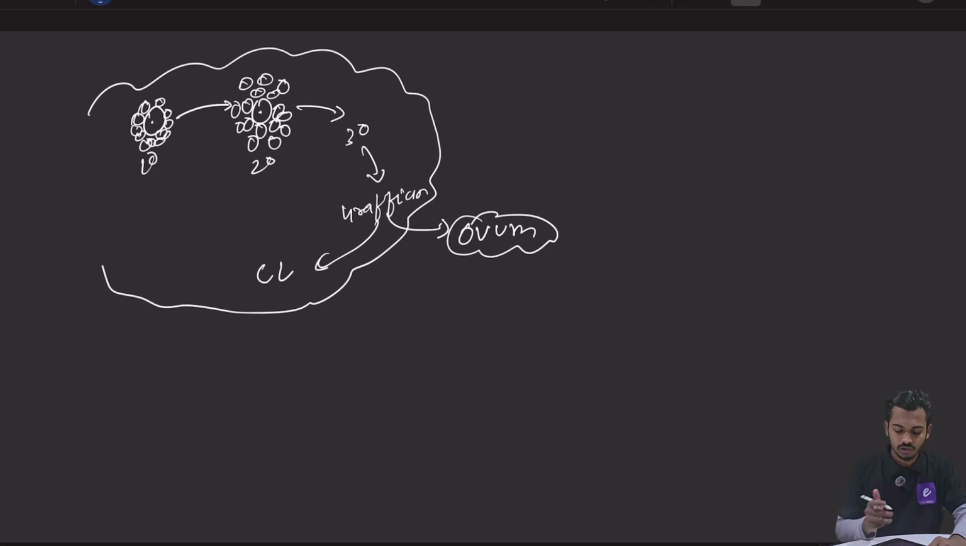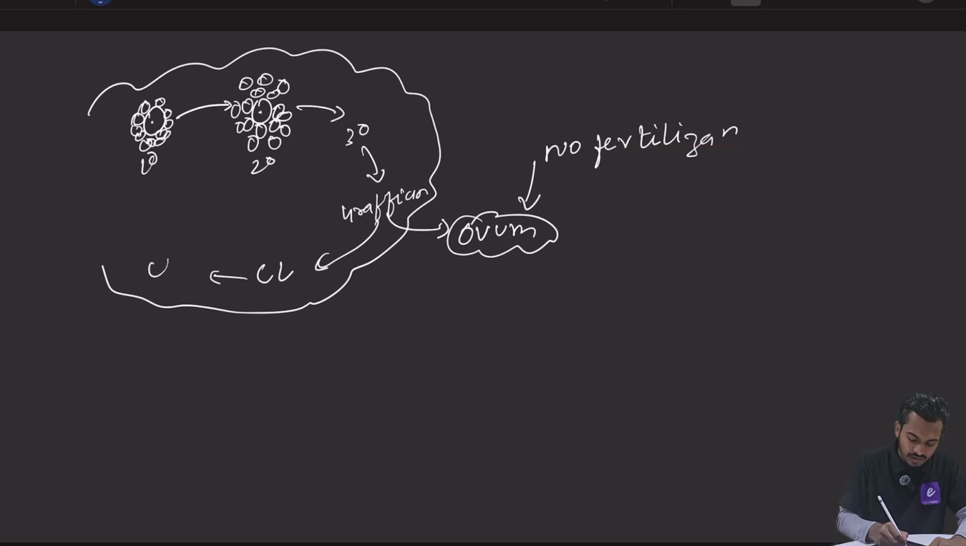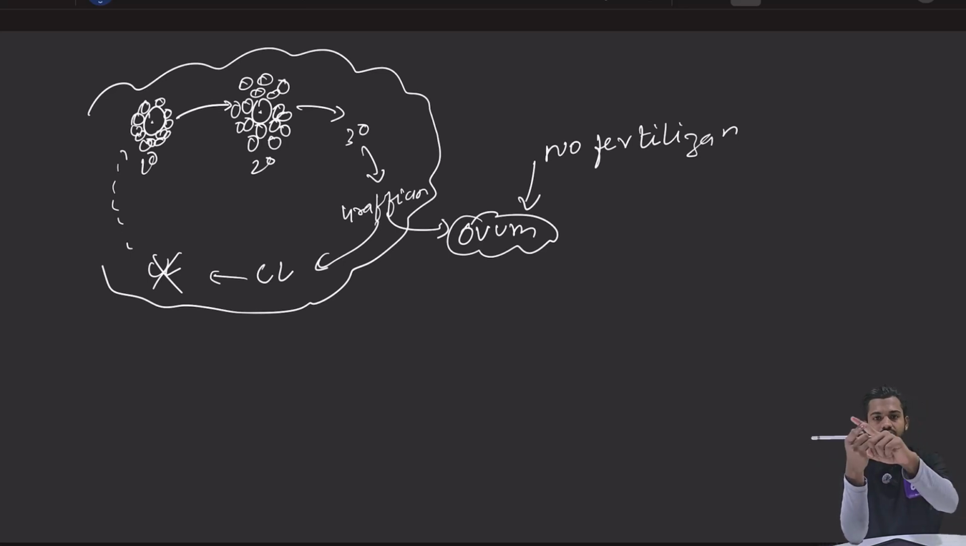Understood? Now if there is no fertilization of the ovum, जो ovum release हुआ है, अगर वो ovum fertilize नहीं हुआ, what will happen? This corpus luteum will degenerate. Corpus luteum will die. Now what happens? Again a new cycle will start. Again a primary follicle will develop to secondary follicle. Again a secondary follicle will develop to tertiary follicle. From tertiary follicle to Graafian follicle to corpus luteum. फिर से अगर fertilization नहीं हुआ, फिर से primary follicle.